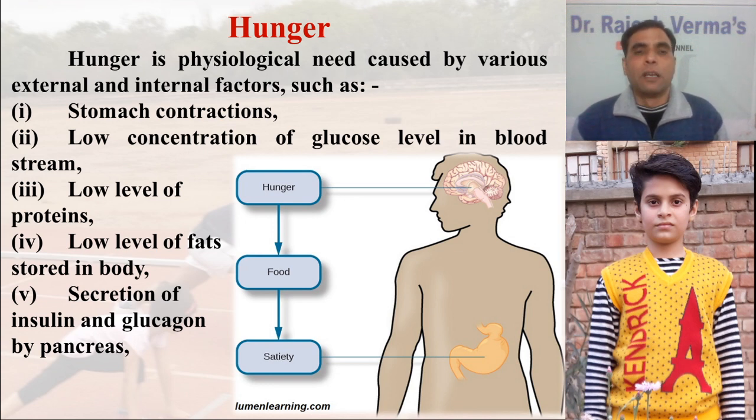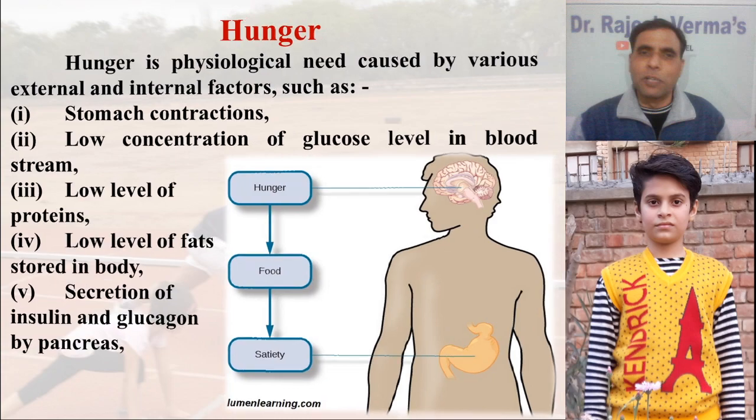Then comes another concept: research says that there is a secretion of insulin and glucagon by the pancreas. When the pancreas starts secreting insulin and glucagon, we start feeling hunger. These are the various factors that cause hunger. One more thing: not a single factor alone is responsible for hunger. Various factors interact and combine together and lead to that biological motive, the most important one, which we call hunger.